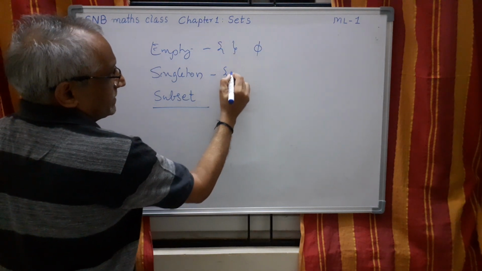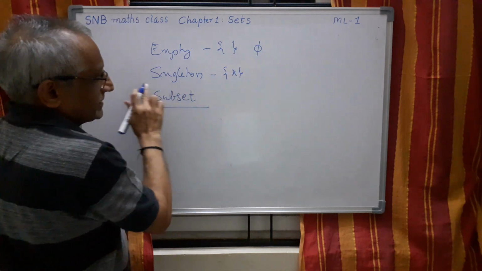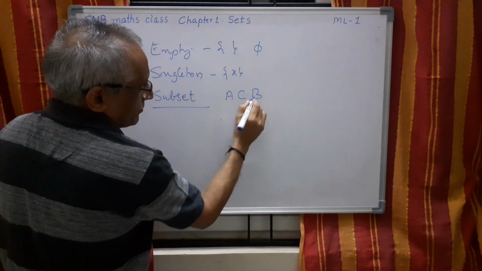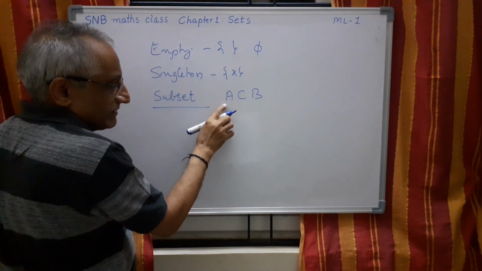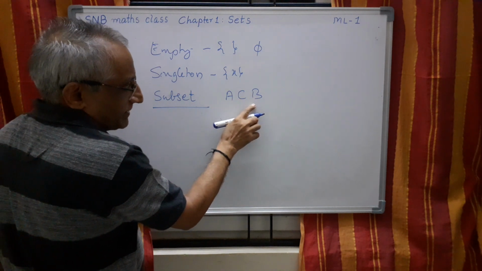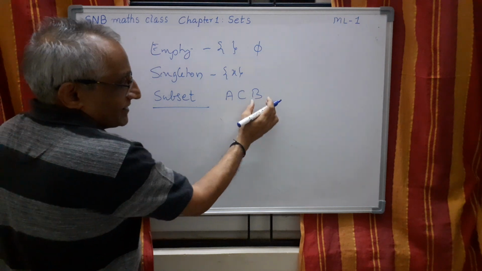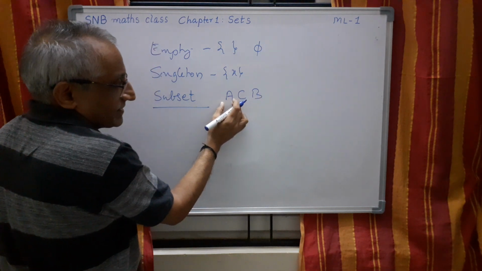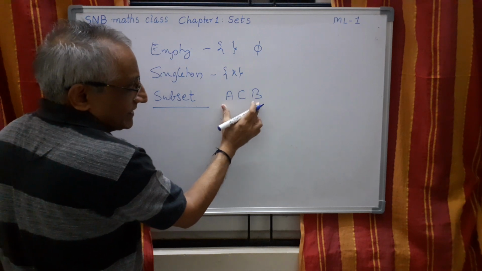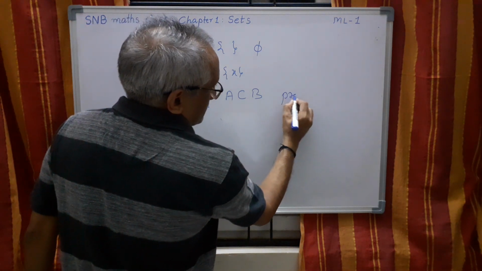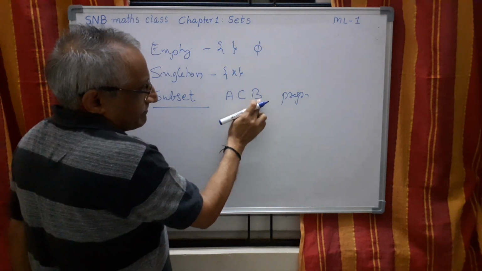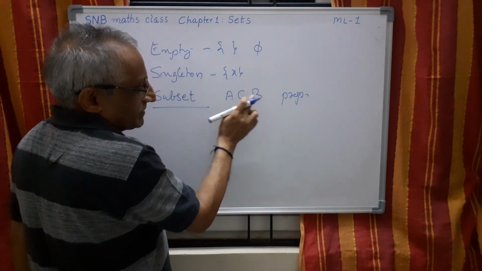Singleton set means which contains only one element. So that is singleton. Subset means A is a subset of B, means every element of A should be in B. Normally this set contains some elements more than what is contained by A. So in that case we say proper subset. Otherwise it is simply subset. And this bigger set is called the superset.